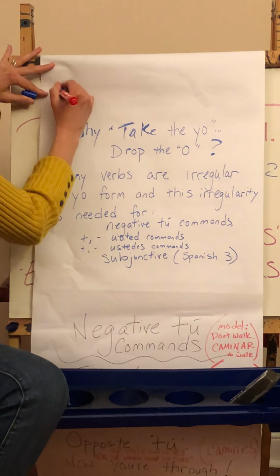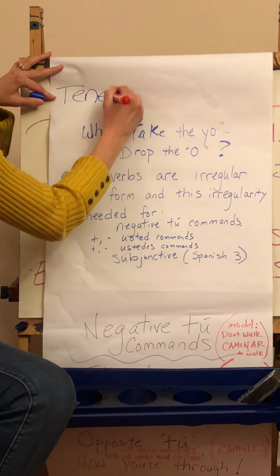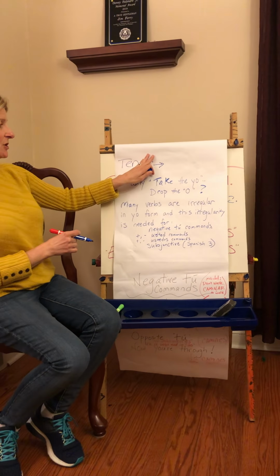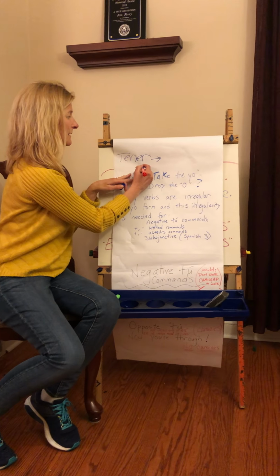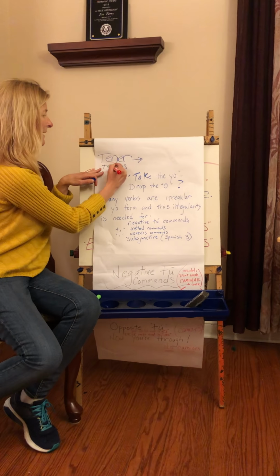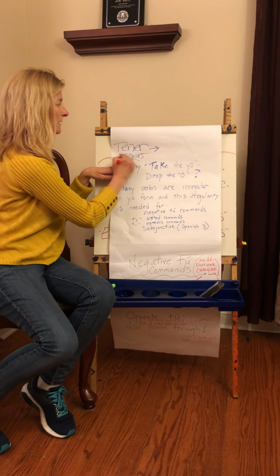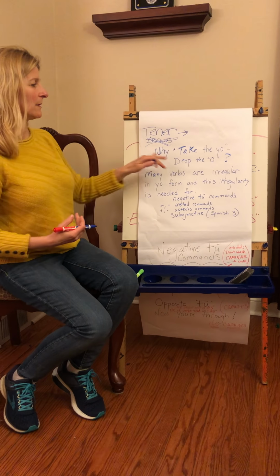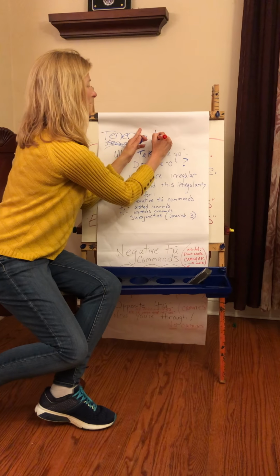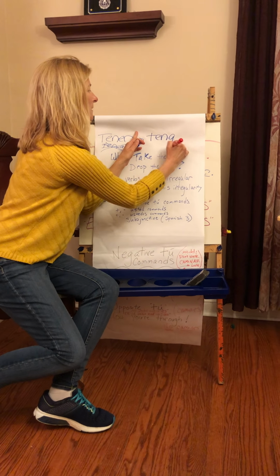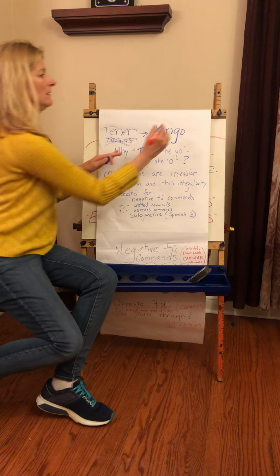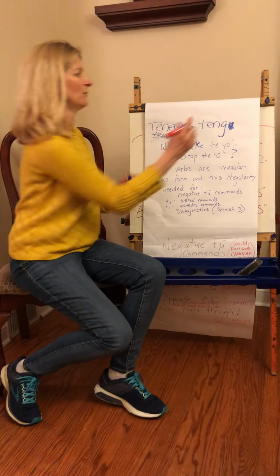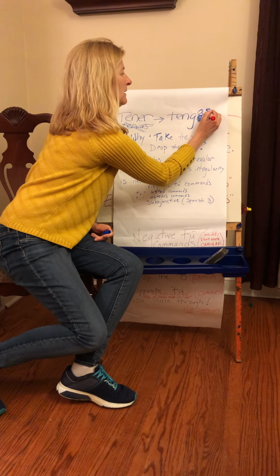Well, think of the verb tener. If I wanted to make the tú command of this, I can't just change the ER ending and have an AS. It doesn't work like that. That would be wrong, okay? Because tener has something weird in the O form. So if I take the O and I drop the O, opposite tú, now you're through.